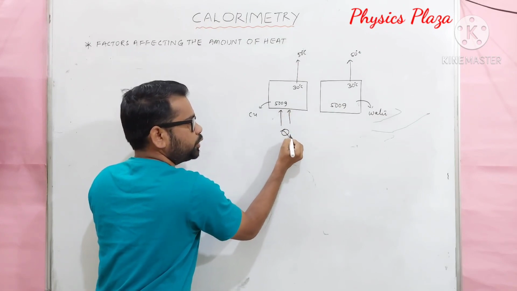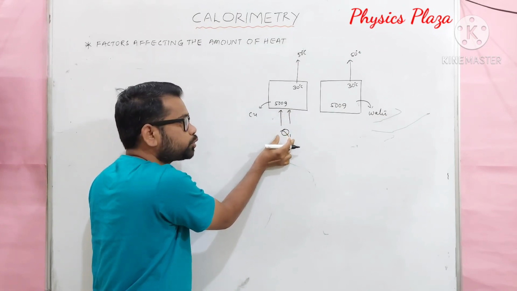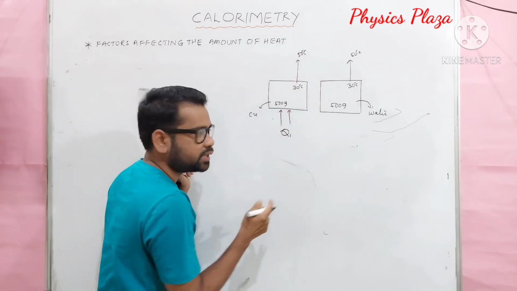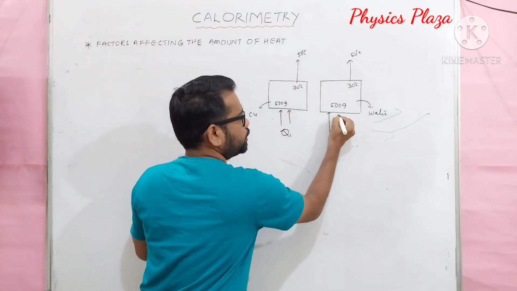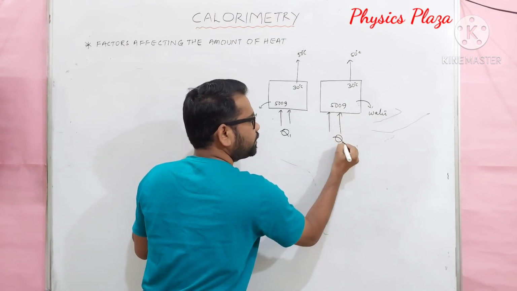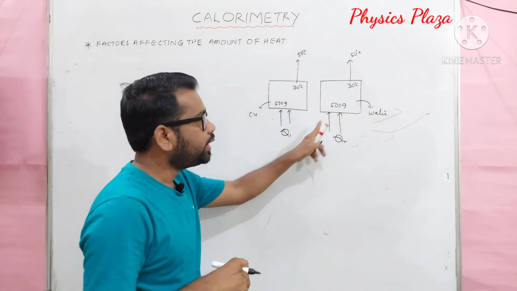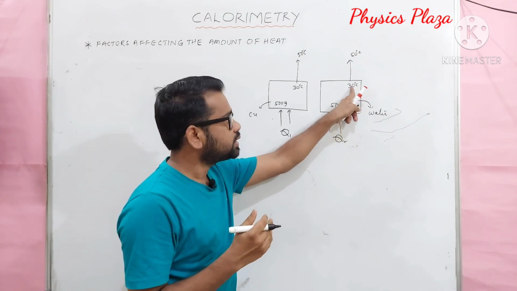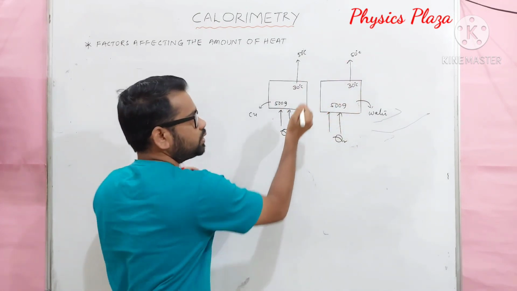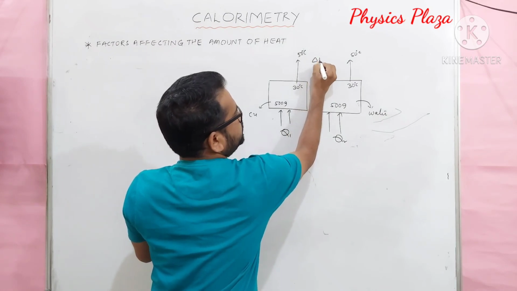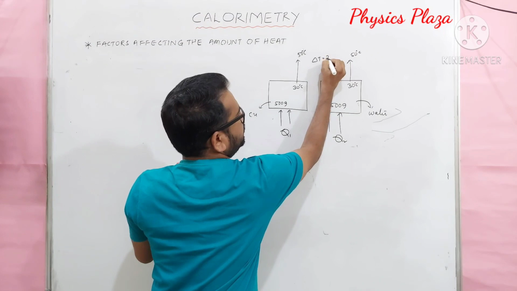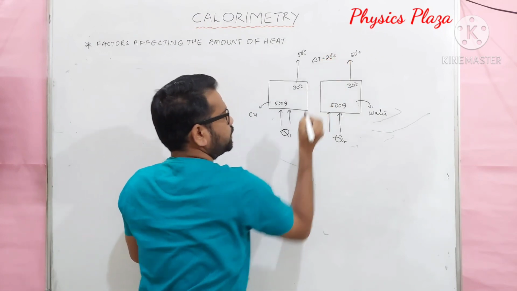Let us say Q1 is the heat absorbed by the copper to show the rise in temperature from 30 degrees Celsius to 50 degrees Celsius, whereas Q2 is the amount of heat absorbed by the 500 grams of water to show the rise in temperature from 30 degrees Celsius to 50 degrees Celsius, which means what, children? The rise in temperature is the same, 50 minus 30, it will be 20 degrees Celsius only.